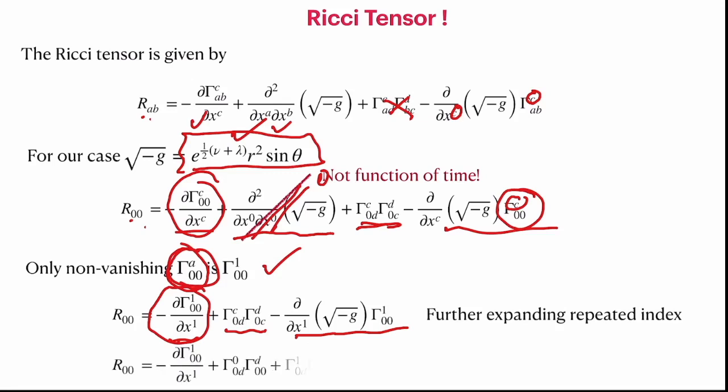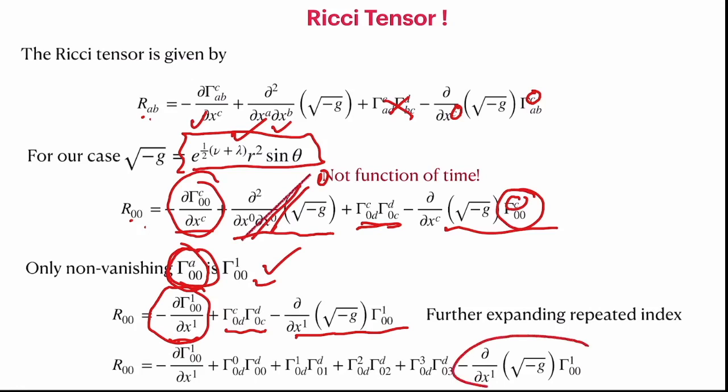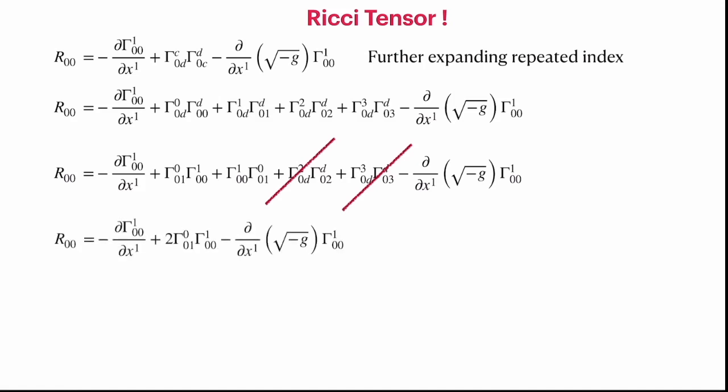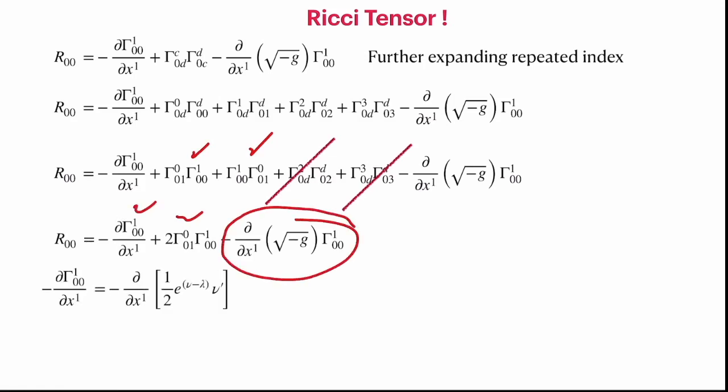We can expand the indices. Then you see that there is a whole list, but again we eliminate the 0 components and keep only the non-zero components. The last one you have written. So this is a summation which needs to be done. Again, we see that the sum of the terms goes to 0 because there is no gamma. They are all 0 with that form, and then we are left with only 2 which are the same. That is what we have. Then the last term which we need to handle, that is, take the differentiation of this term, and we now explicitly substitute the form of the metric and compute the values, and then see what we get.